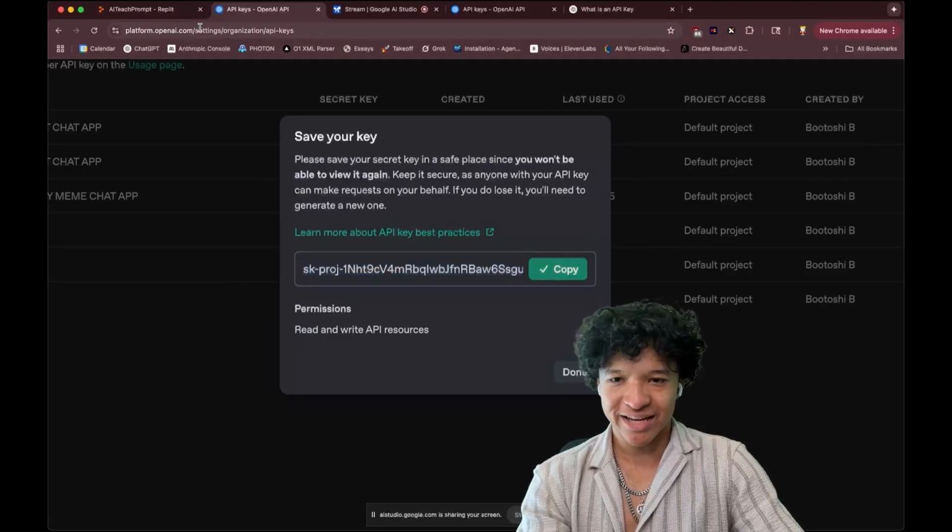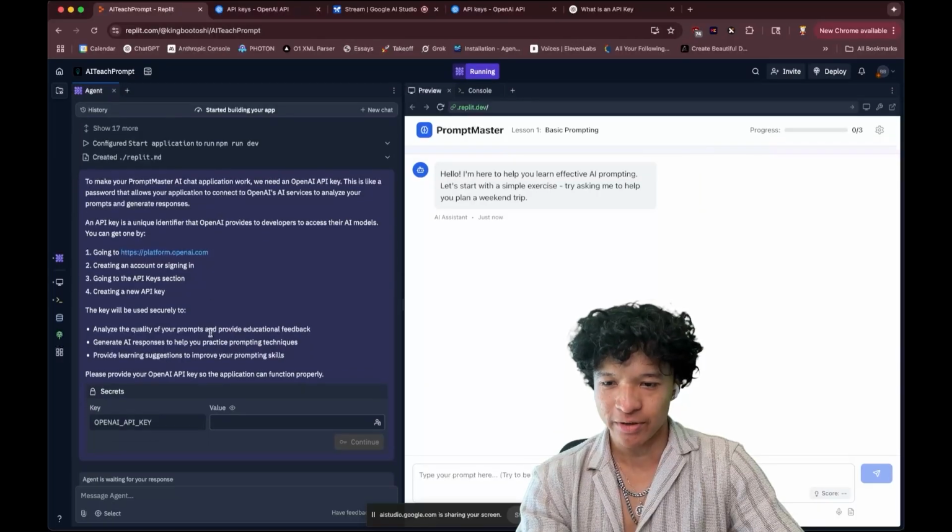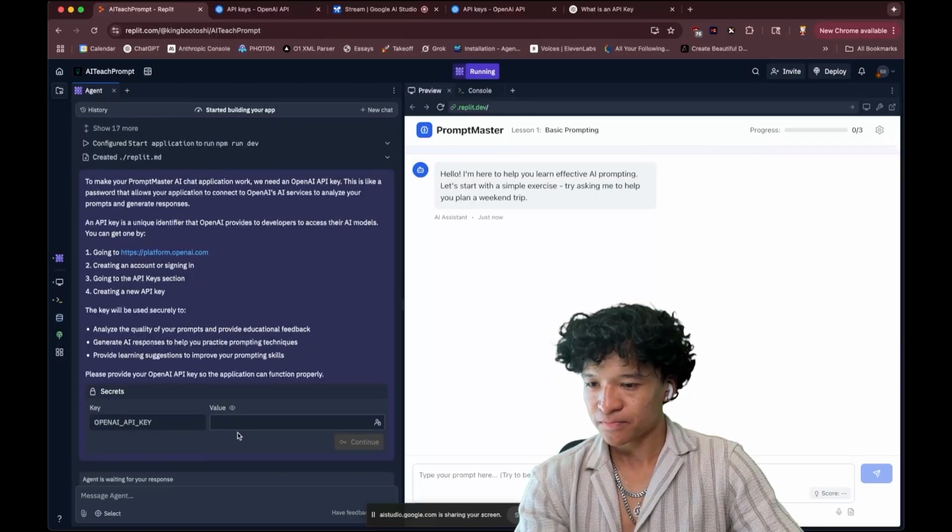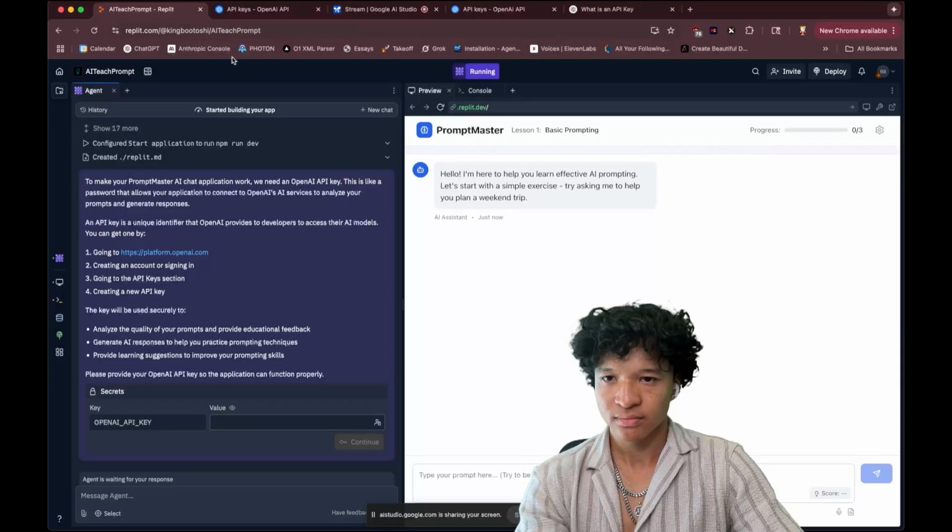Okay, I got my key. Thanks, Shadi. So I copied it. What do I do now? Now go back to the Google AI Studio page you were on before. There should be a field where you can paste your OpenAI API key. Find that field and paste the key there. Okay, so I'm back on my Replit and I just put it in here.